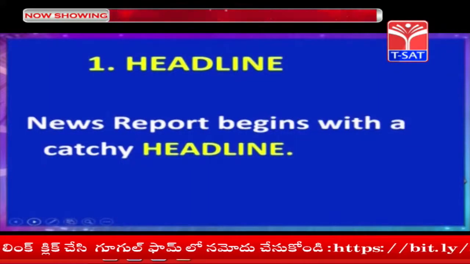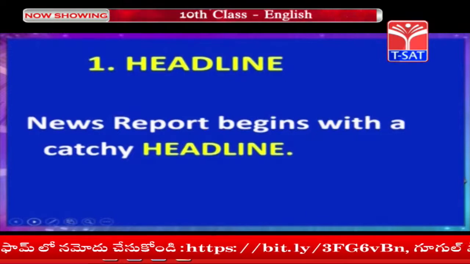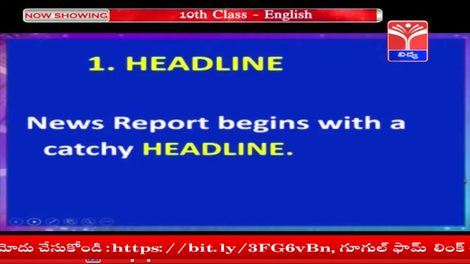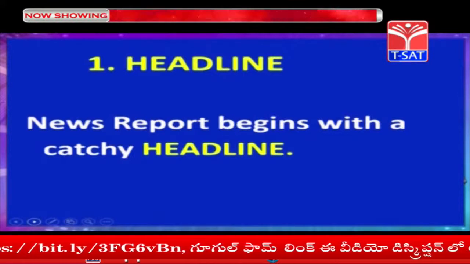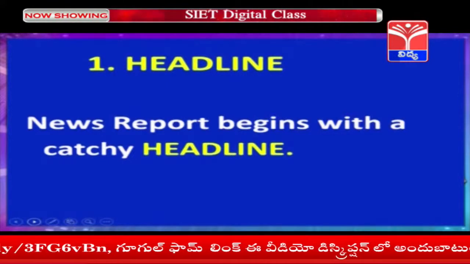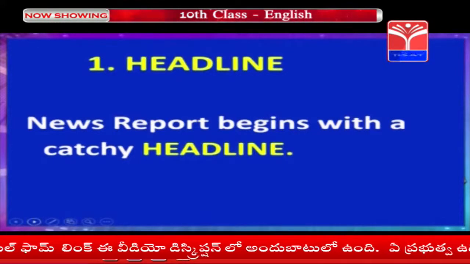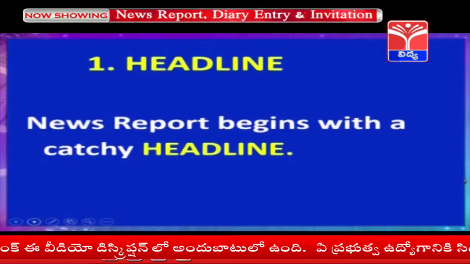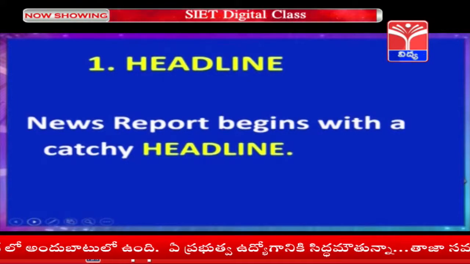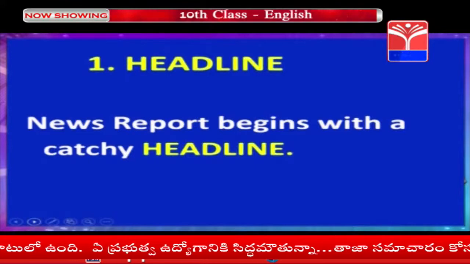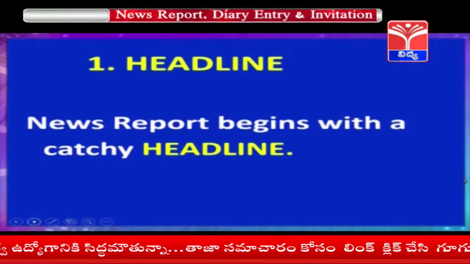Headline is the first part. A news report begins with a catchy headline. Usually a headline would have only 5 to 6 words. It tries to attract the interest of the reader by telling what the story is about in a short and interesting way. Hence, children, imagine yourself, create an interesting headline and mind how many words are there in your headline.